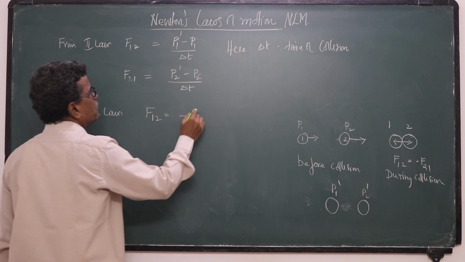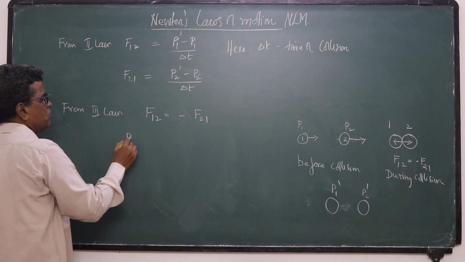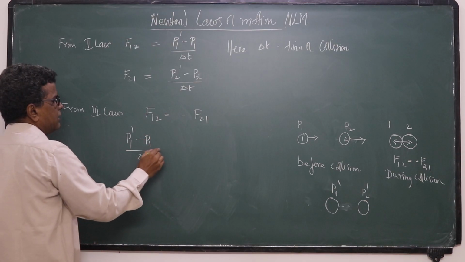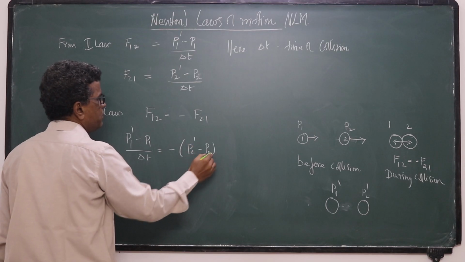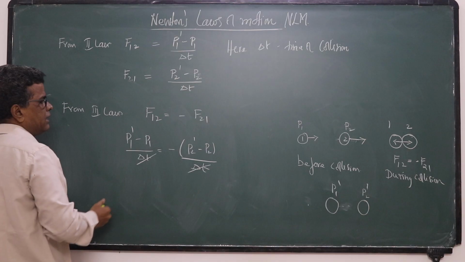F12 is equal to minus F21. What is F12? (P1' minus P1)/delta t is equal to minus (P2' minus P2)/delta t. So this delta t gets cancelled.